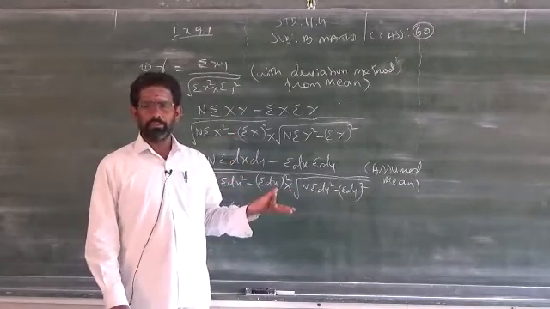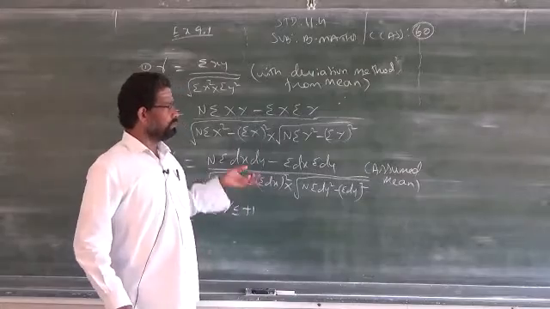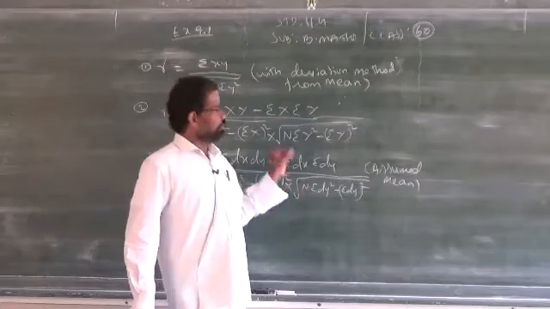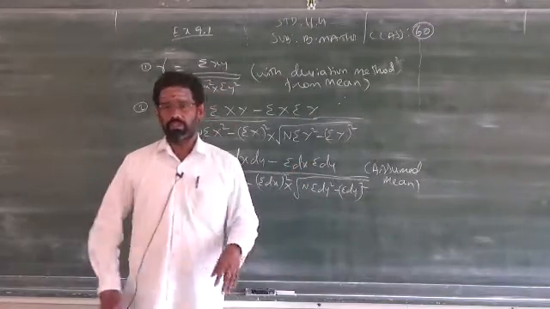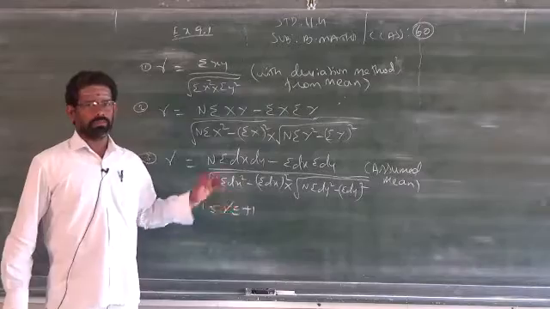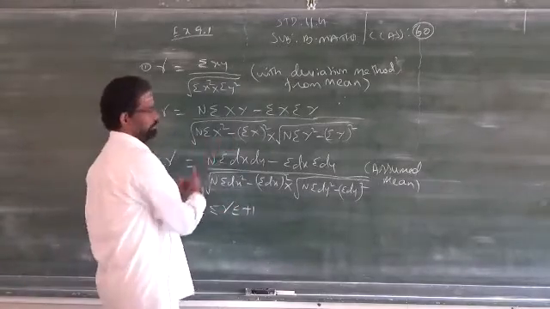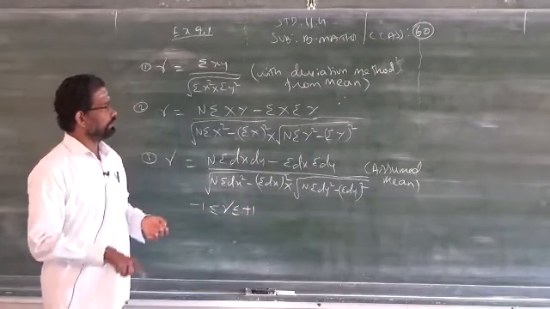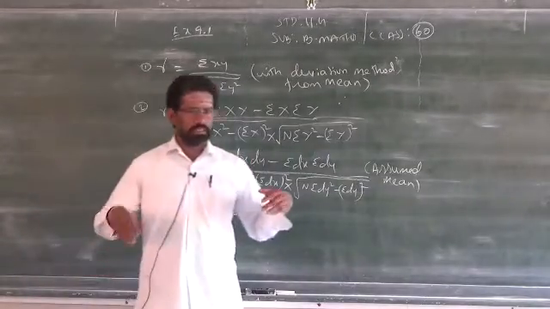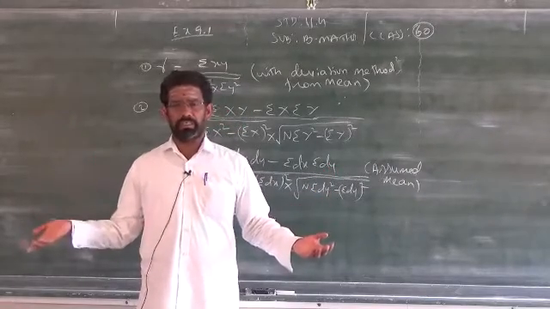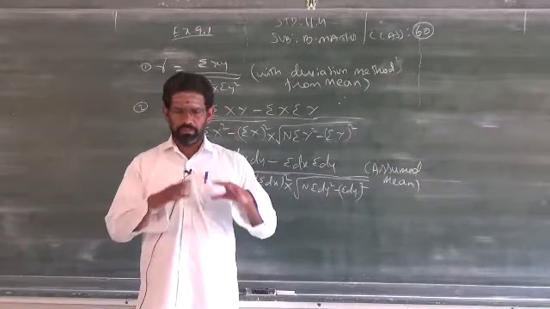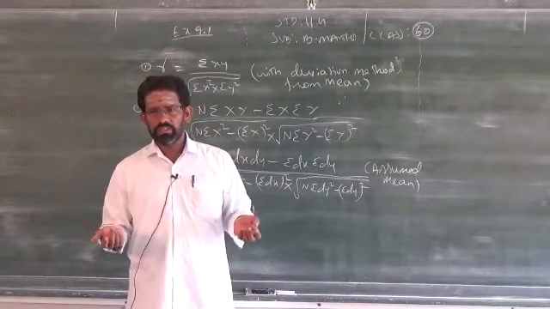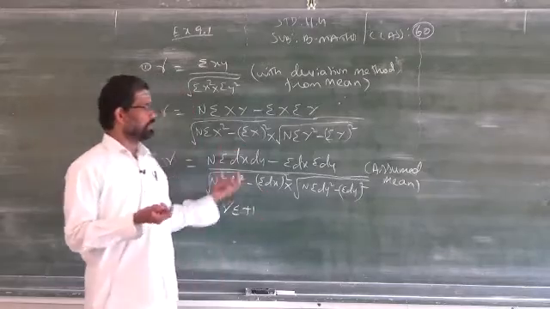It will take a little time, but once you have practiced more, it will take only a maximum of 2 to 3 minutes. You may have 5 mark questions based on this concept, or 3 marks. A minimum of 3 marks is guaranteed, but the maximum is 5. So we have 3 formulas to find the relation between the two variables x and y. The x and y may be whatever it is: income, expenditure, EMI. When you compare any two kinds of processes, you find the relation by using the correlation method.